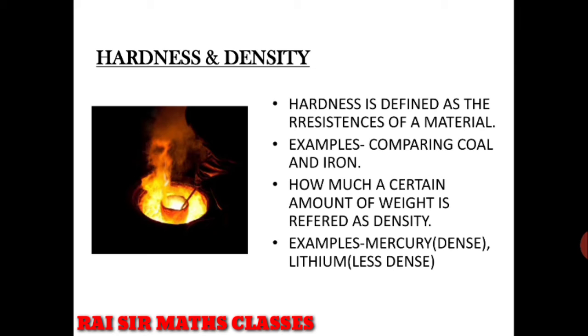So hardness is defined as the resistance of a metal. In the electricity chapter we have learned that resistance is like a speed breaker which stops electricity. So here, hardness means how closely the particles of the substance are packed. For example, compare coal and iron. By applying force on iron, it is converted into a sheet, but if we apply force on coal, it is crushed into small pieces. So this is the property of iron, that it is hard and it is denser.